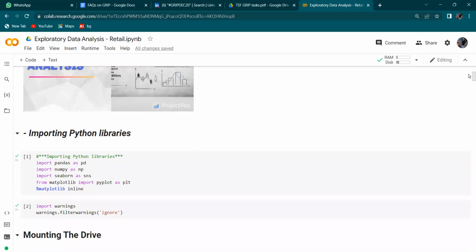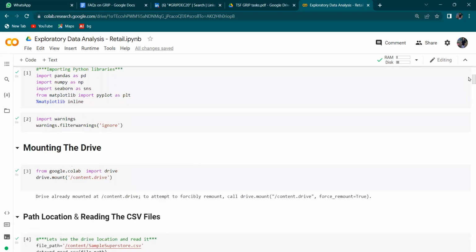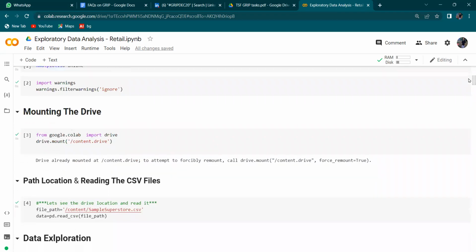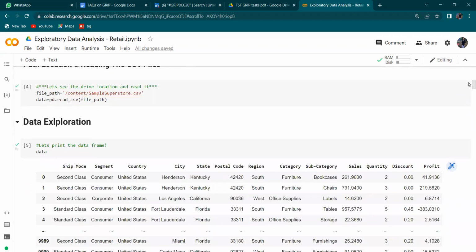So we have imported Python libraries such as Pandas, NumPy, Seaborn, Matplotlib, etc. Now we are mounting the drive. Now we have provided the path location and are reading the CSV file. Moving towards the data exploration, we have printed the data frame.